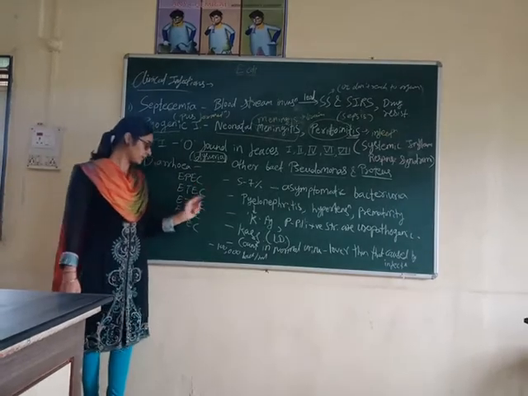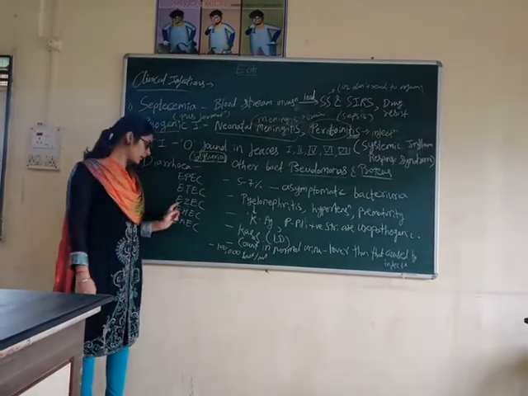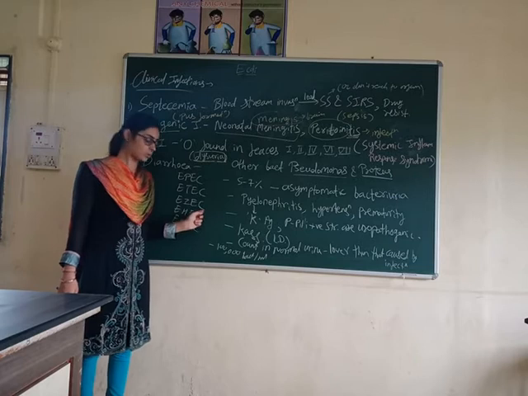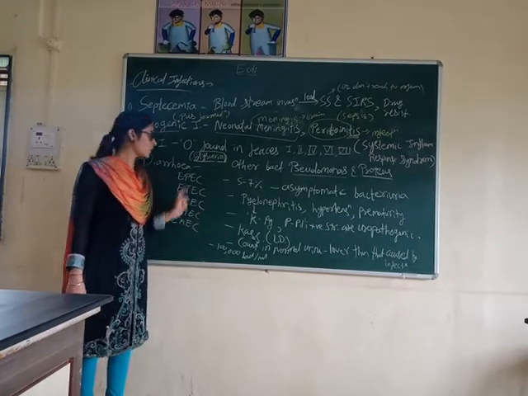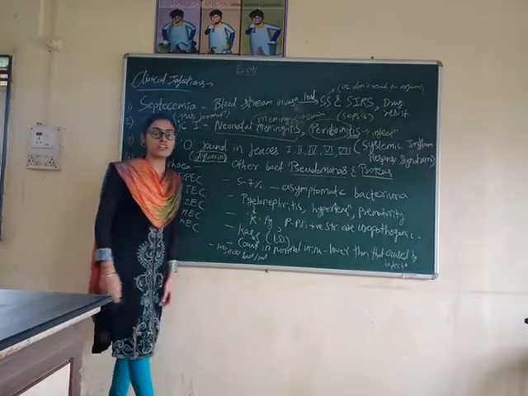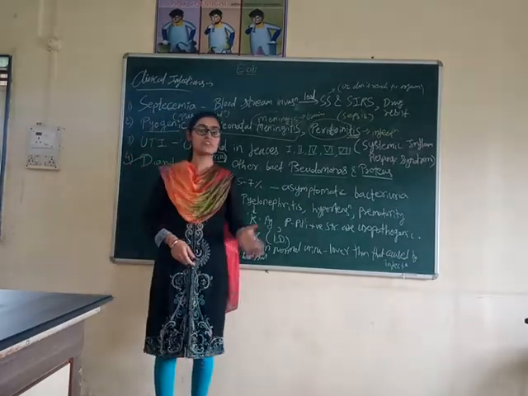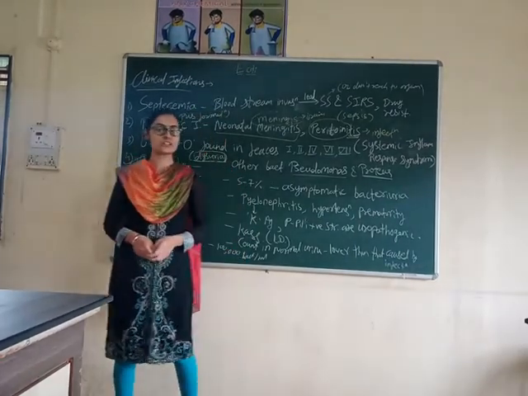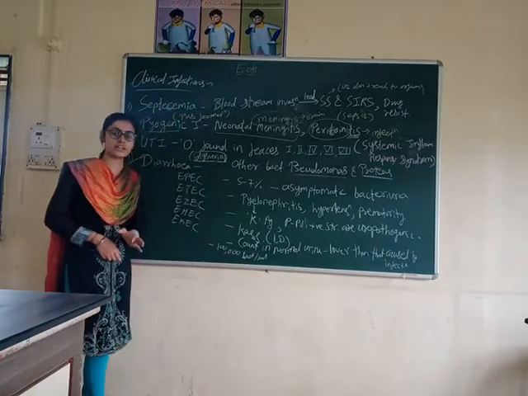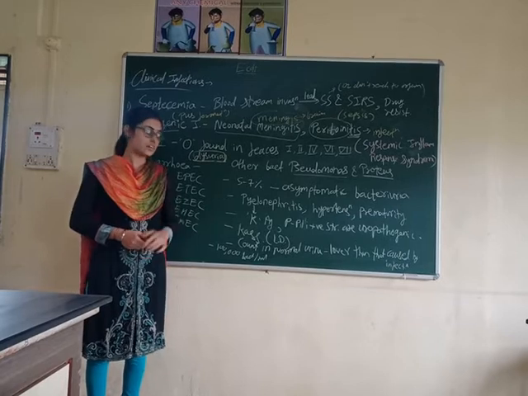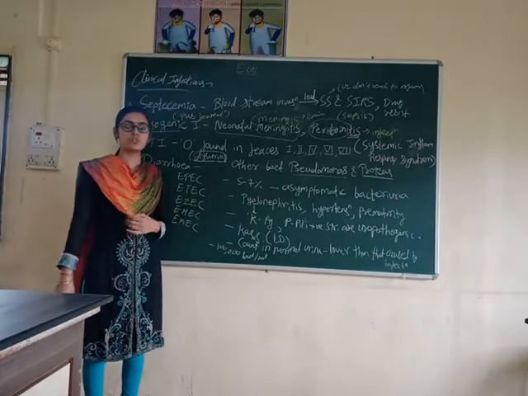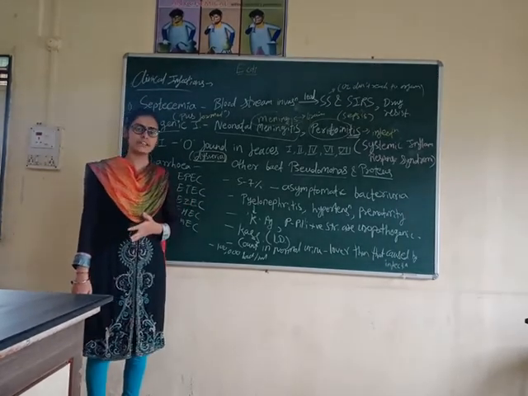Enteropathogenic E. coli, ETEC (enterotoxigenic E. coli), enteroinvasive E. coli, enterohemorrhagic E. coli, enteroaggregated E. coli. These are the 5 types of the E. coli that we have seen in the last lecture. The detailed mechanism of how diarrhea is caused is increased production of cyclic AMP, which leads to the consequent diarrhea.